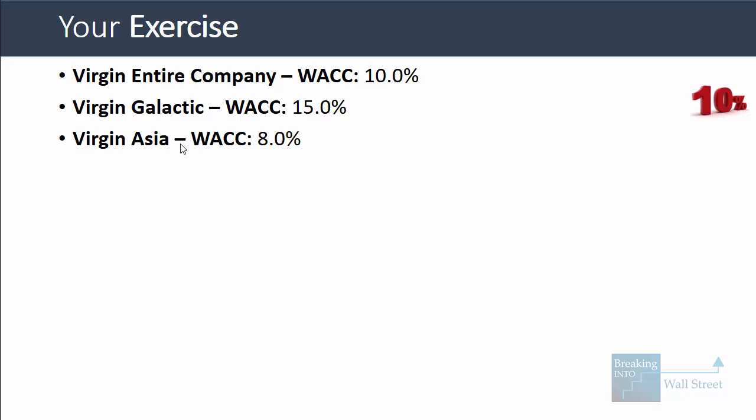And then for Virgin Asia, the WACC is lower at 8% than it is for the entire company because the risk is lower and the potential rewards are also lower from a move like this, which really just expands something the company is already doing, but isn't something radically different in the same way.